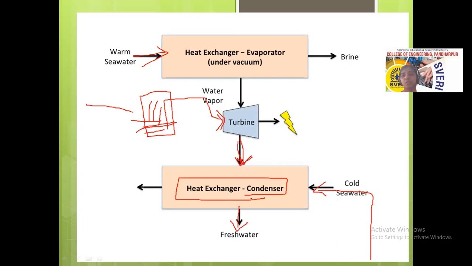That fresh water can be utilized for drinking purposes also, because only the water vapor is converted into liquid. No salty part is converted here. Whatever remaining salt is available inside that heat exchanger is again transferred to the brine process. That means it is collected for salt making purposes.